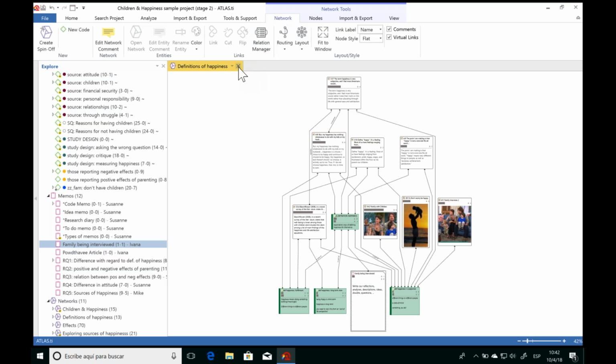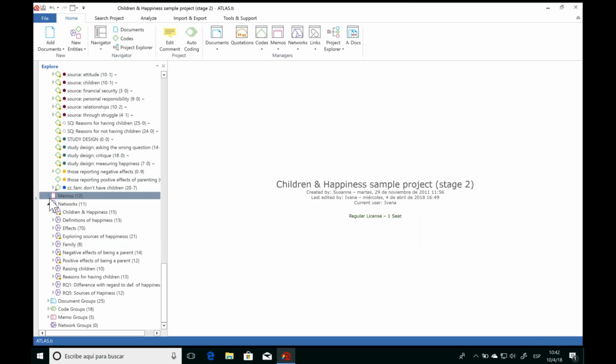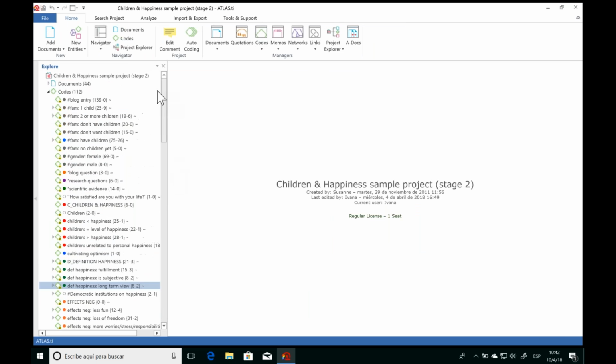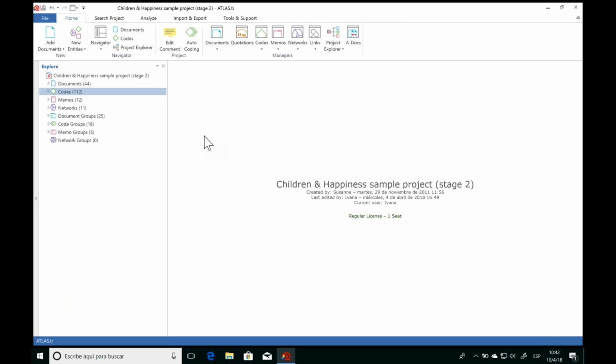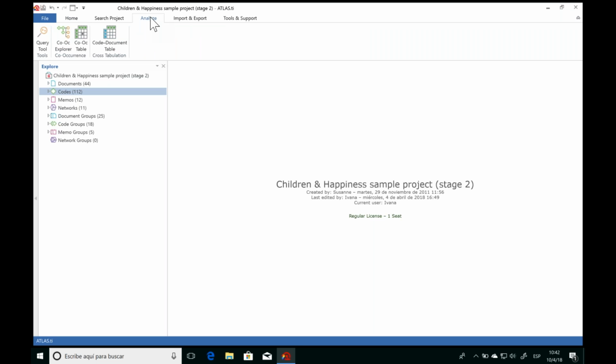So that's a bit about the networks with ATLAS.ti. Now finally, I'd like to take a look at the different advanced analysis tools that we can take advantage of. So we already saw how we can conduct a content analysis by using the word cloud or the word list. Now let's take a look at some other ways that we can analyze the data.